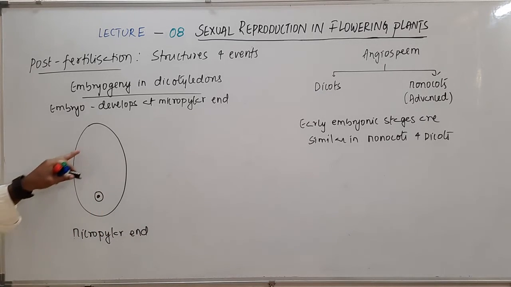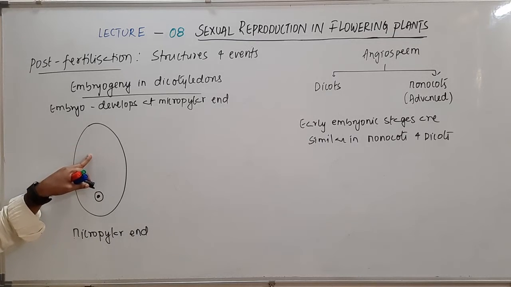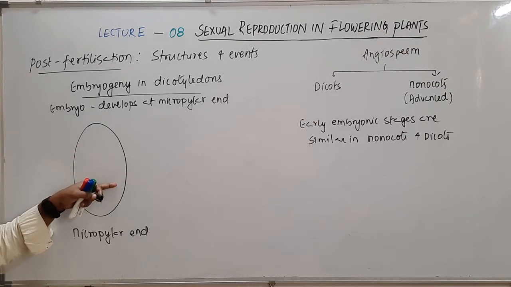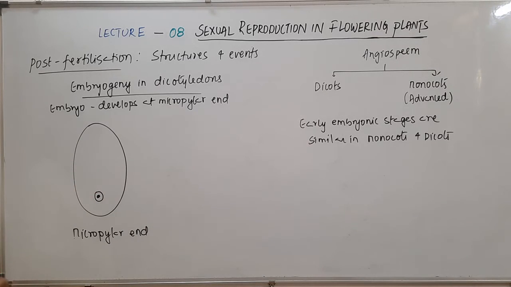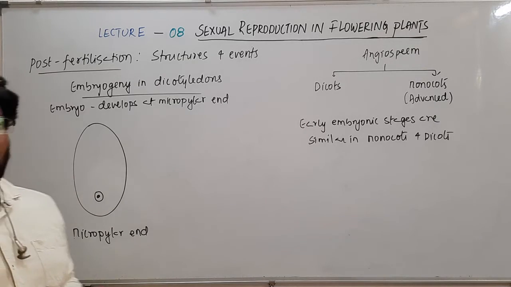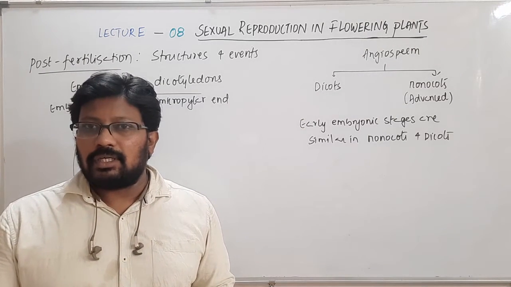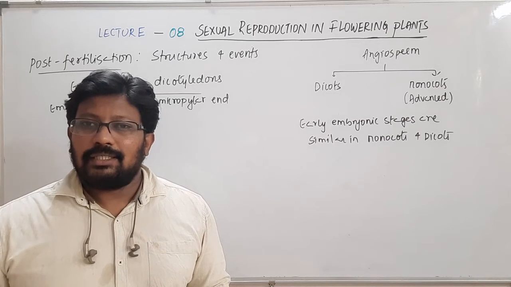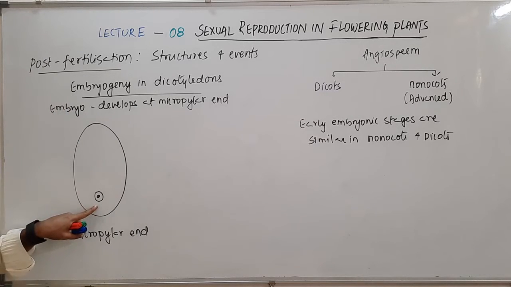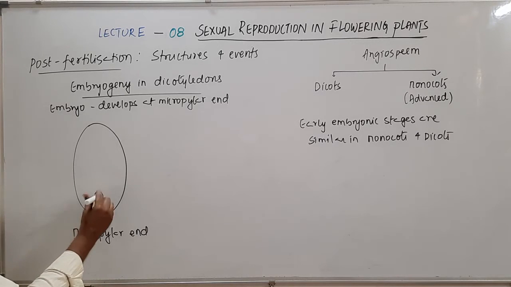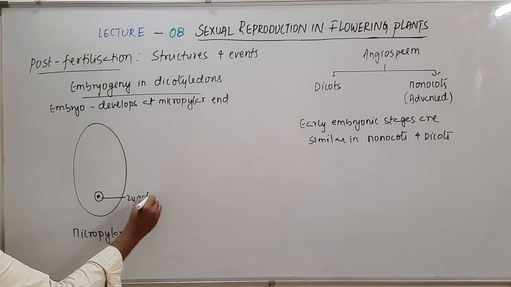Imagine a certain amount of endosperm is already formed, even though I'm not drawing it here. Certain amount of endosperm should form before the zygote starts dividing to form the embryo, because otherwise the zygote will not get food and will starve. So the zygote is present at the micropylar end.